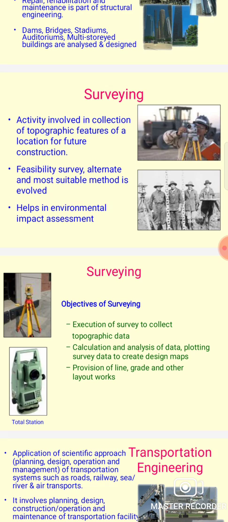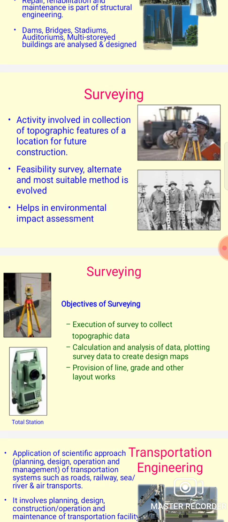Surveying is a field of specialization which involves the process through which the relative positions of various points or objects on the earth's surface are determined in terms of the horizontal plane as well as the vertical plane. The results of such a process are represented in the form of a map or plan. As we discussed previously, GIS, GPS, or remote sensing, the first important thing is surveying, which gives us the measurements.